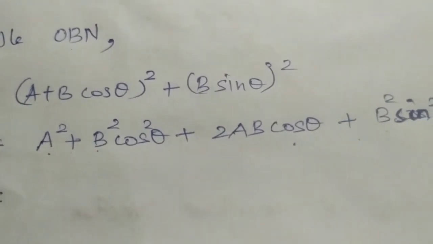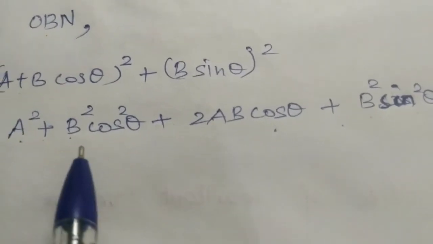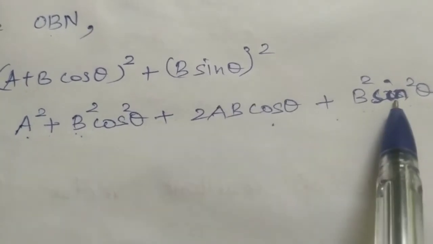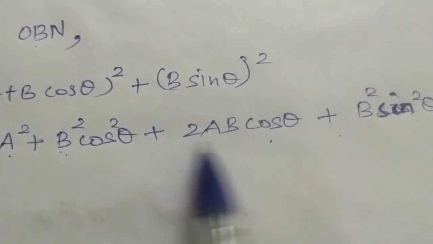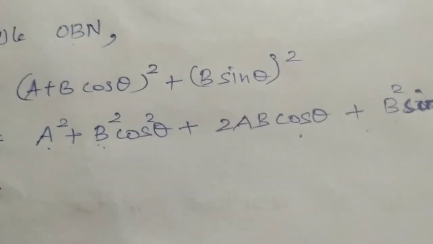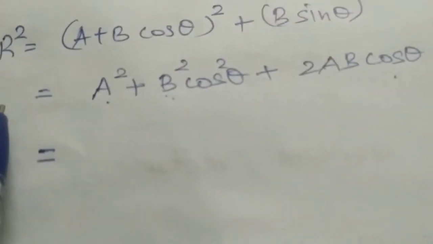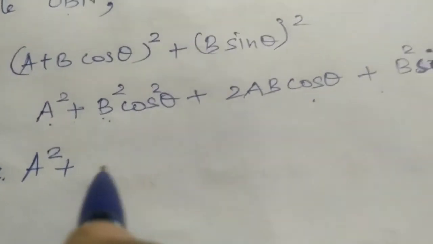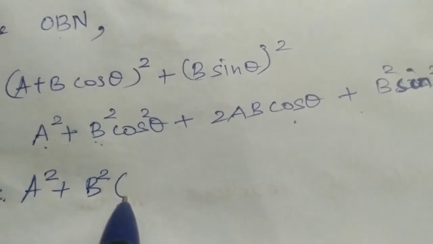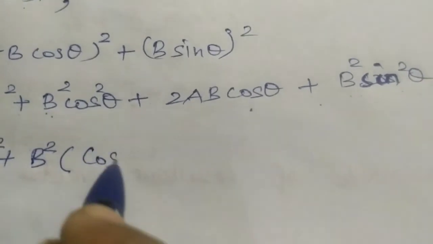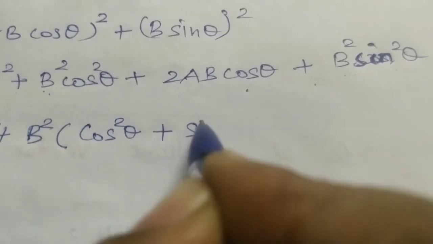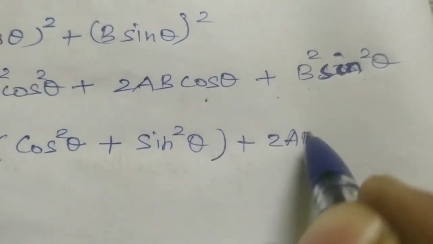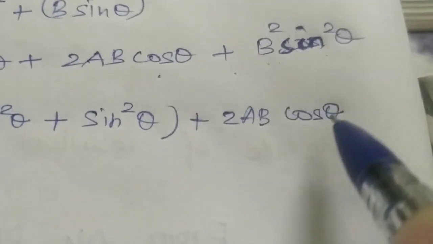Okay. So in the next step we are going to take this B square common in these two terms. Here B square cos square theta, here B square sin square theta. If we take it common, inside the bracket we get cos square theta plus sin square theta. Okay? So which is equal to A square plus B square common, cos square theta plus sin square theta, plus 2AB cos theta.